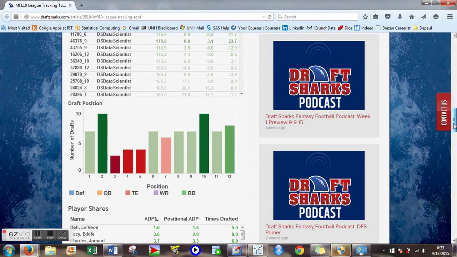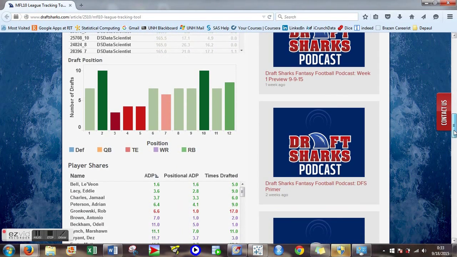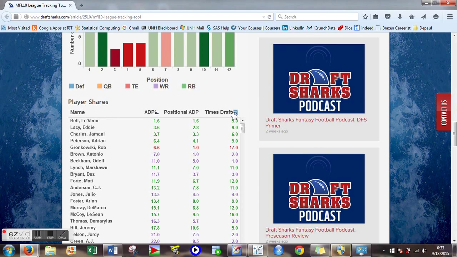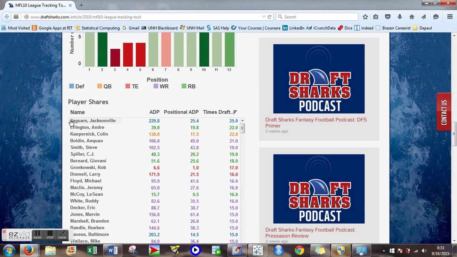Okay, I drafted most frequently from the 2 and 10 slots. My most owned players are the Jags defense, Andre Ellington, Colin Kaepernick, Anquan Boldin, Steve Smith.